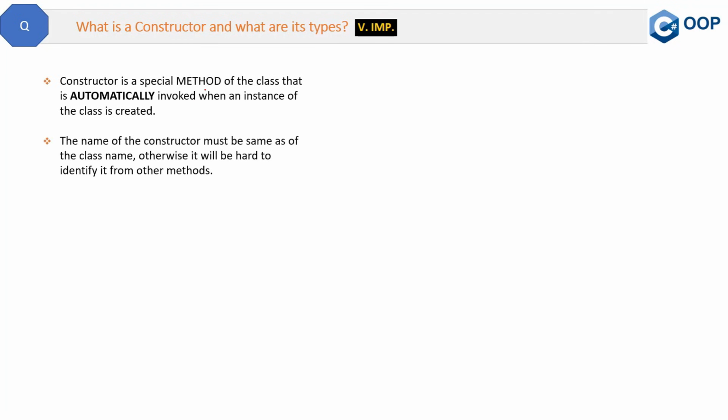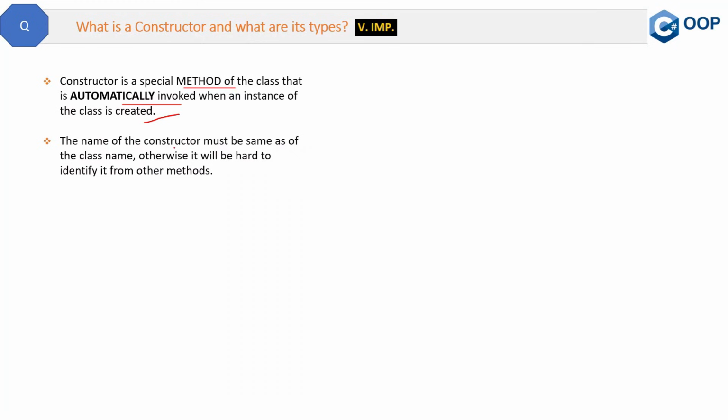Now this is a very good question and it will be a long question also. What is a constructor and what are its types? I tried to make it as simple as possible so that you can speak confidently in front of the interviewer. So let's start with the definition. Constructor is a special method of the class that is automatically invoked when an instance of the class is created. So whenever you create a class and then create the object of that class, then this constructor method will be automatically called. You need not call it explicitly.